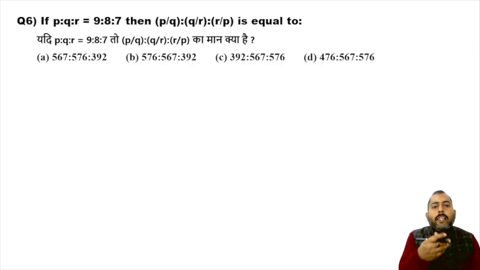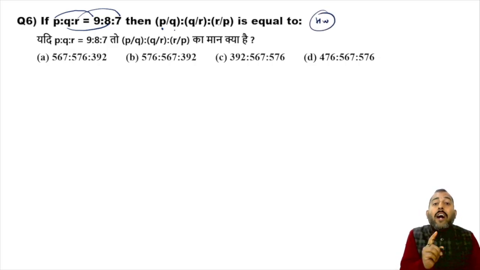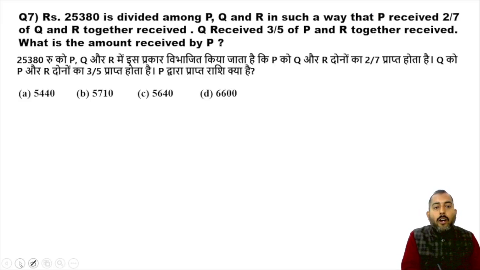Now, guys, I think you can handle it pretty simply. So what do you want to see? The value of P is 9, the value of Q is 8, and the value of R is 7. Write down the value of P, divide by the value of Q, R, the PQR ratio. You're going to get a fractional ratio, then take the LCM and multiply every ratio with that LCM to get the linear value in the answer. So this is your homework. Please try this question.